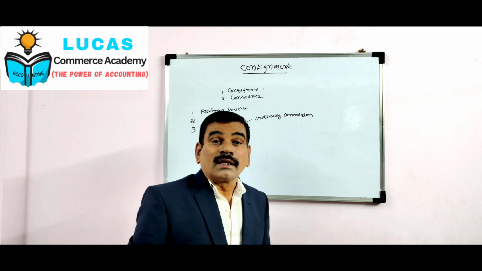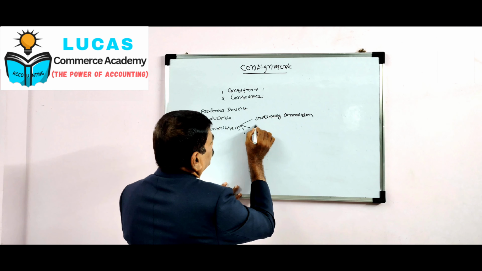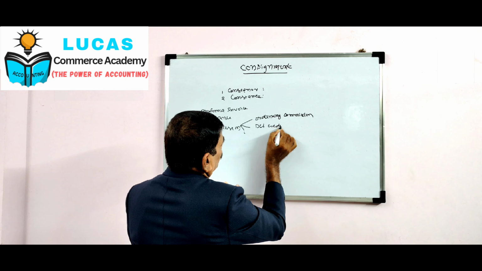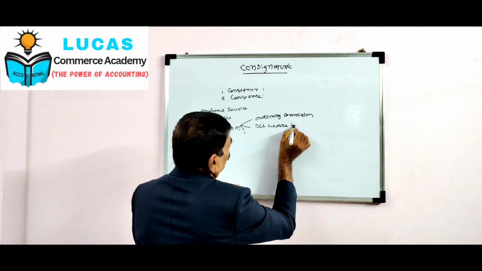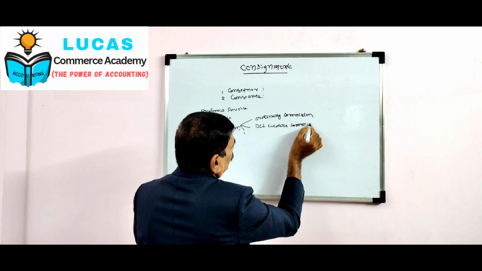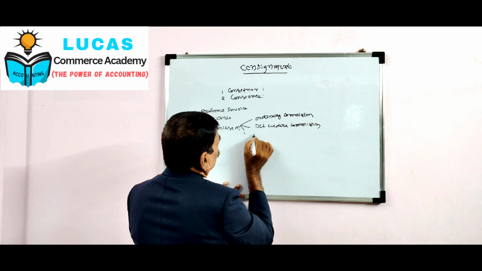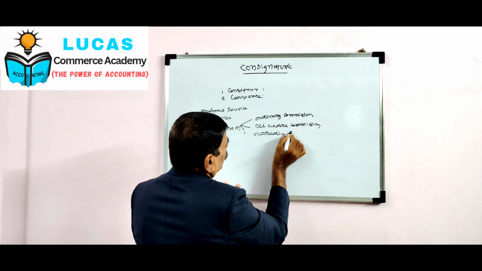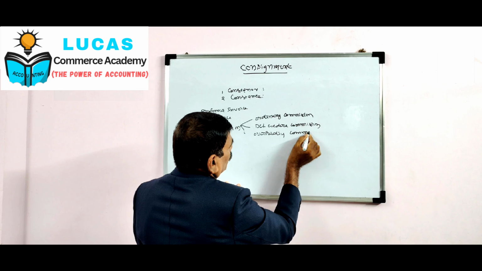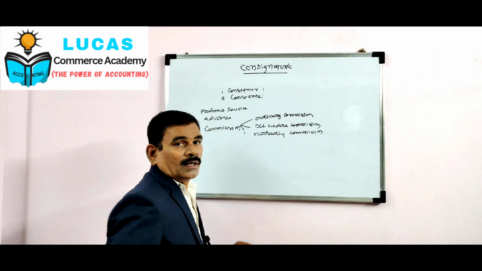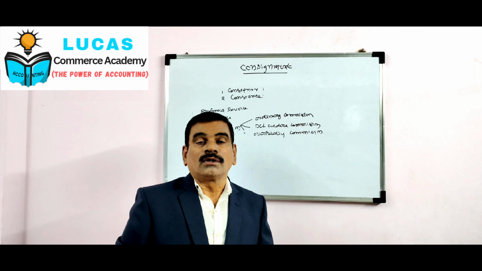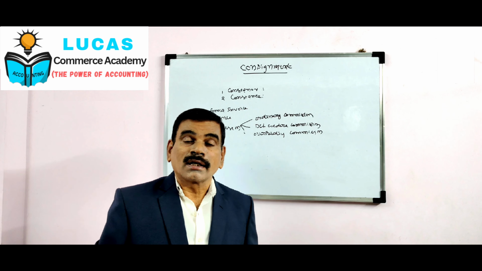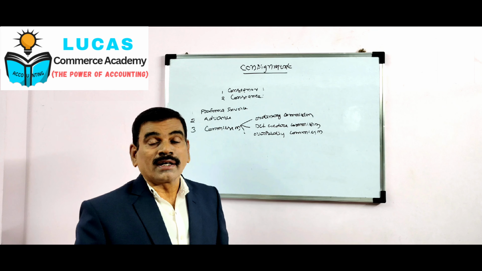The first one is ordinary commission. Commission can be classified into 3 types: first, ordinary commission; second, del credere commission; third, overriding commission.